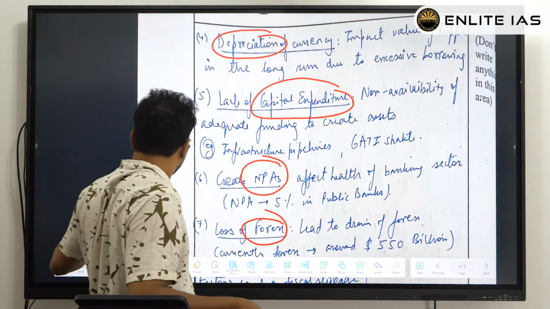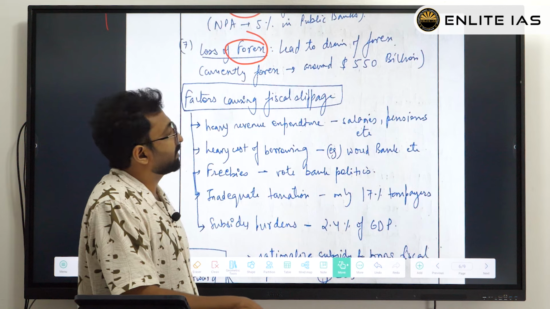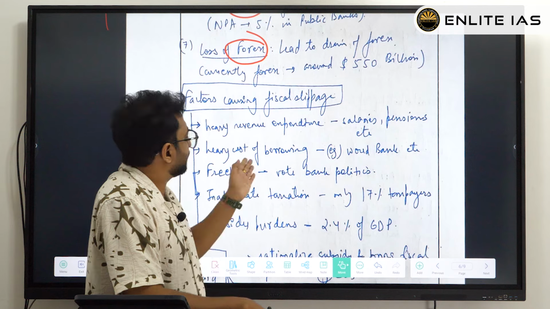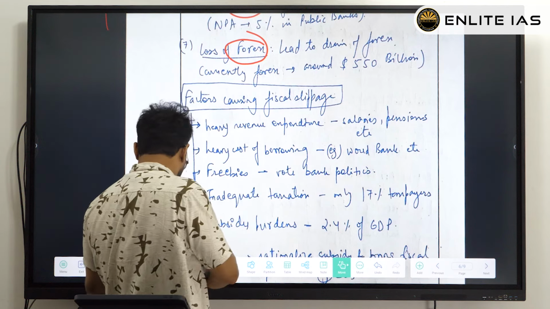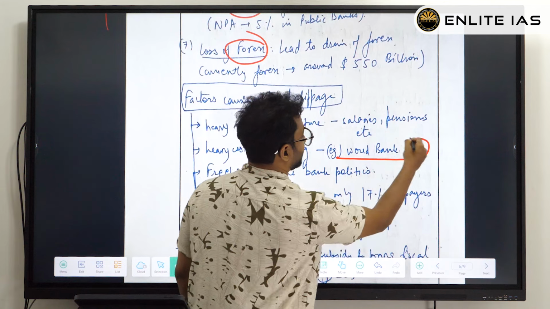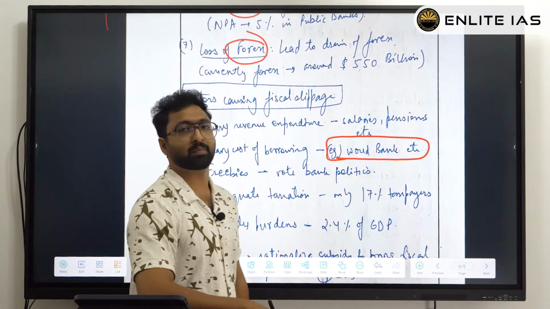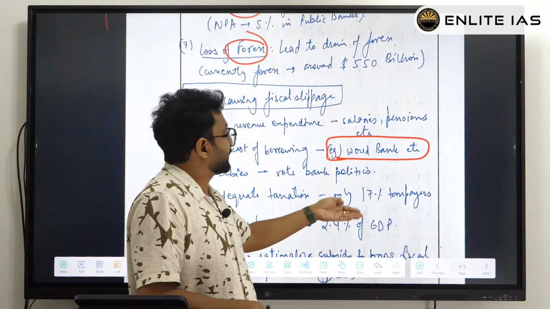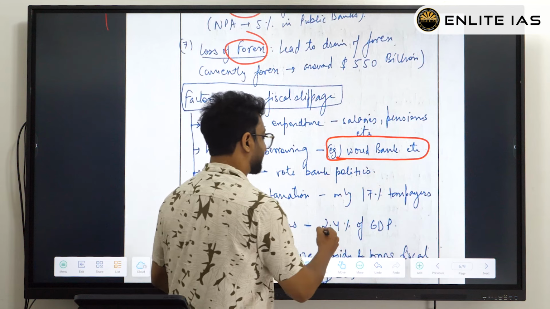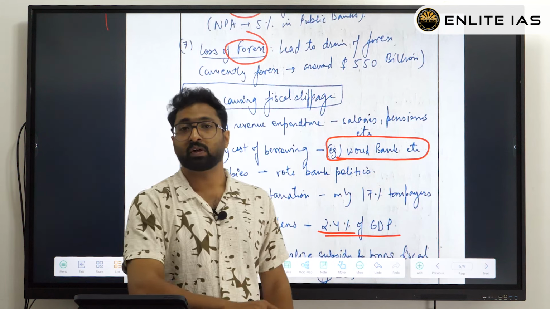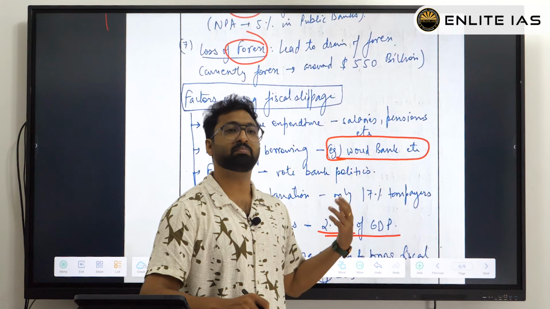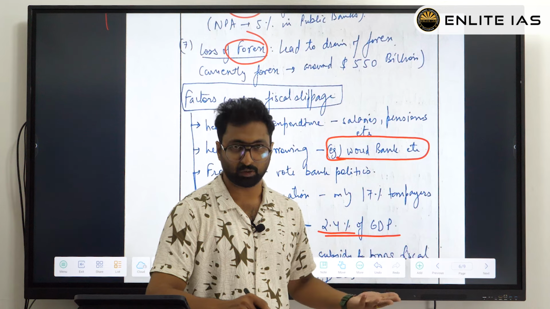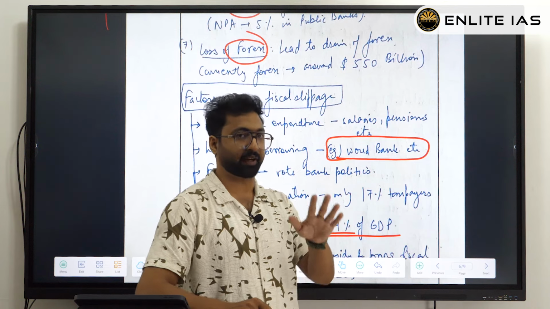So here heavy revenue expenditure is happening. Salaries, pensions, etc. will basically increase. Heavy cost of borrowing. He is always trying to do some substantiation to his points. That is a point that can be noted. Substantiation to your answer. Here he has written World Bank, 17%, 2.4%. This is the next takeaway for you: never write a point simply without any explanation or without any substantiation. Remember, that is also your takeaway.